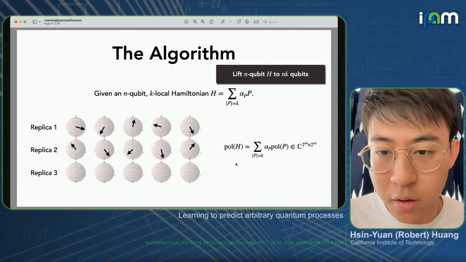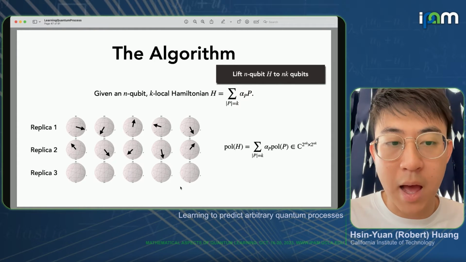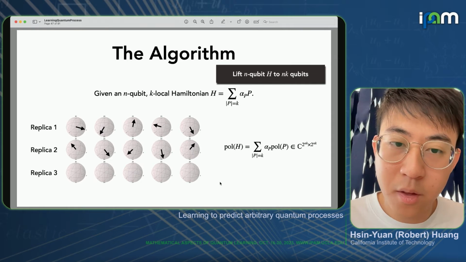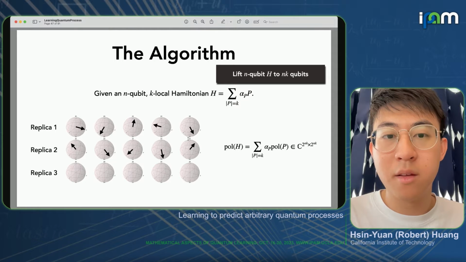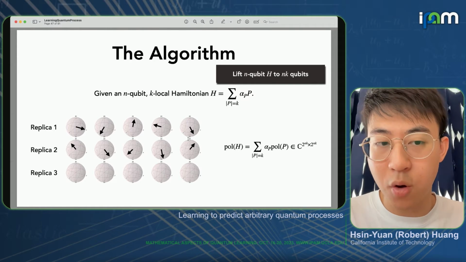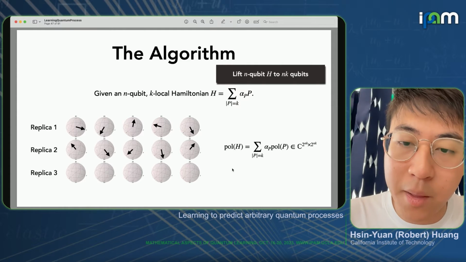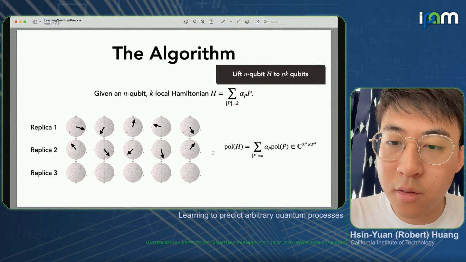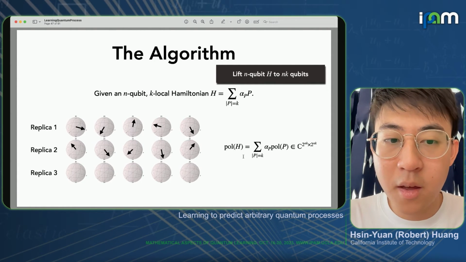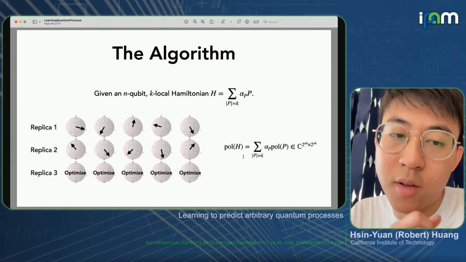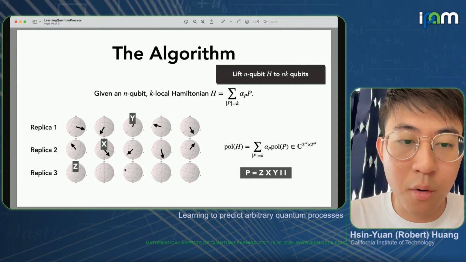Now we look at this polarized version of the Hamiltonian, which is a Hamiltonian that acts on the nk-qubit system. Note that the k-1 replicas have already been essentially randomly chosen. Then we optimize the final replica to maximize the energy of the polarization of H. One can show that this can be done because of how polarization is defined.